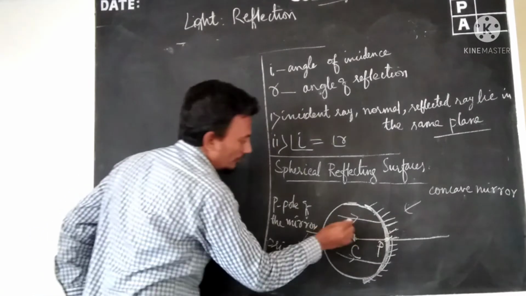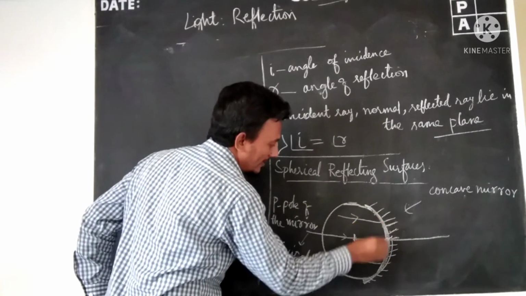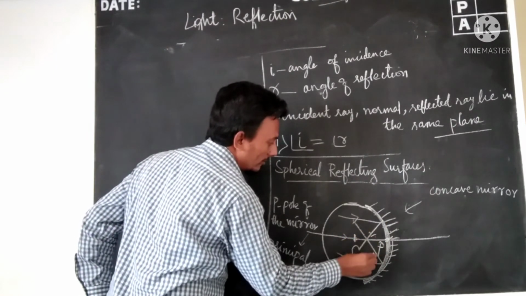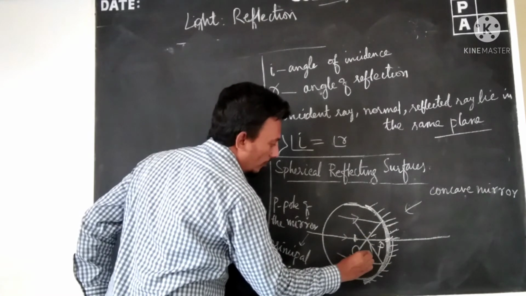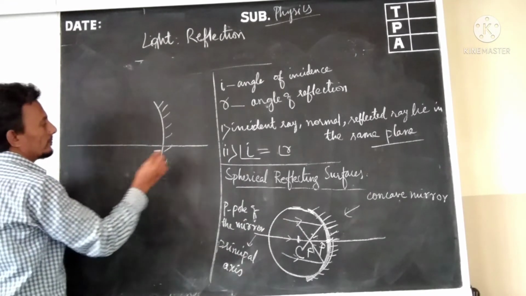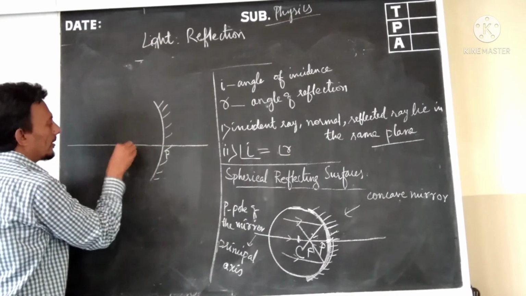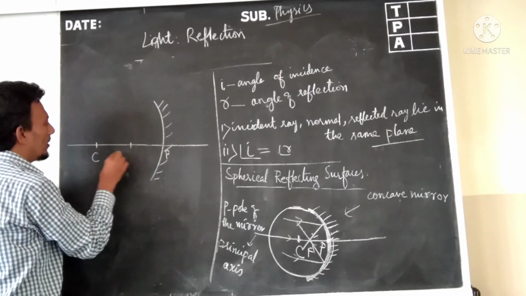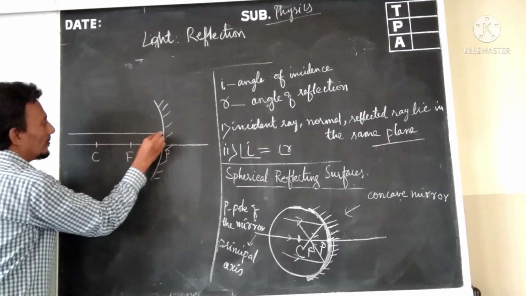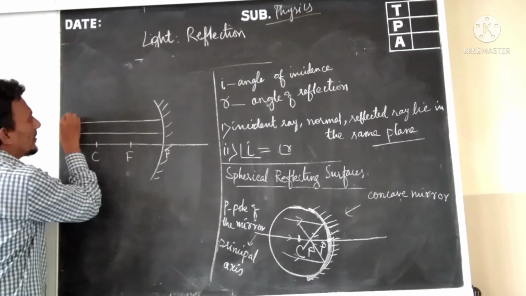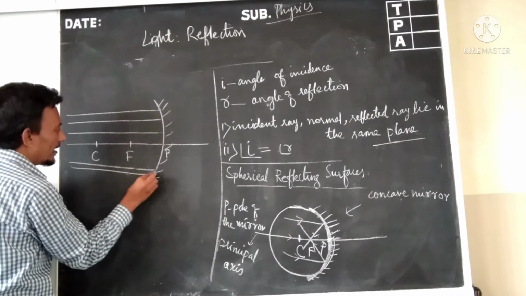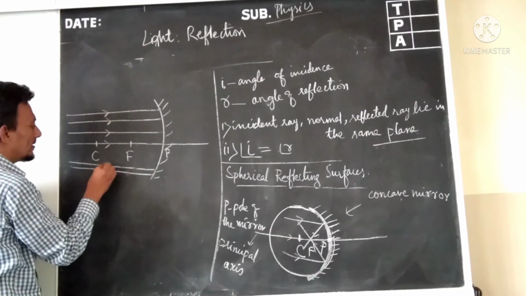How do they converge? Rays of light incident parallel to the principal axis will converge at a point called the principal focus, F. It looks like this. This is the pole of the mirror, focus, center of curvature. This is the principal axis. Now, rays of light are incident parallel to the principal axis.